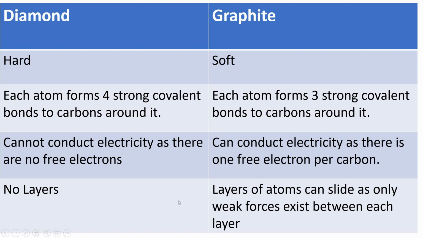Diamond does not have any layers, whereas graphite does have layers which can easily slide over each other because there are only weak forces holding them together. And this last bit here is what makes diamond hard, the fact that it doesn't have layers, and graphite soft because it has layers. The only similarity between diamond and graphite is that they're both made out of carbon.